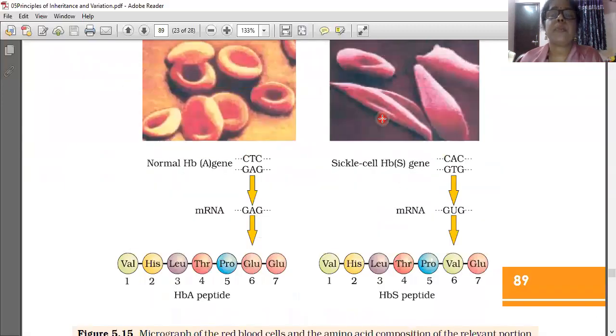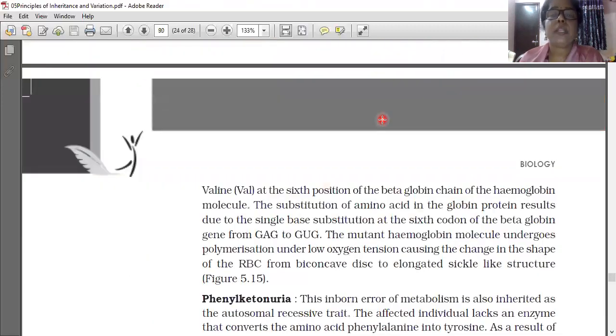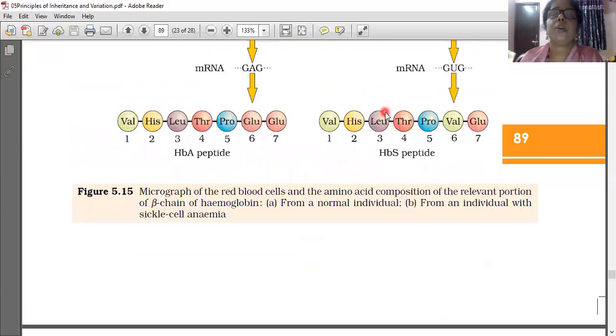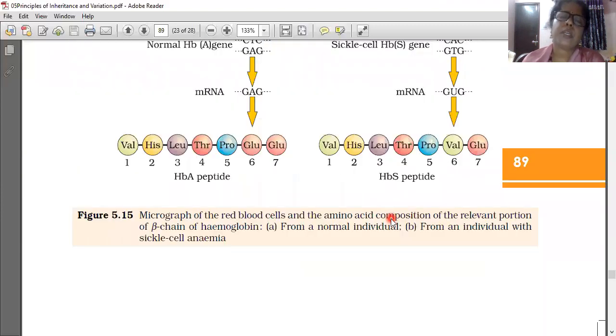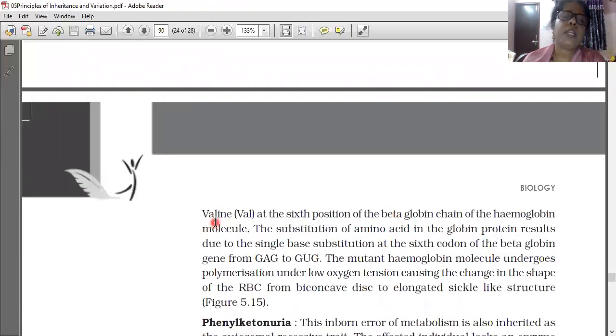Why is this defect happening? That is very interesting. This defect is happening because of glutamic acid. What is glutamic acid? Glutamic acid is an amino acid. This defect is caused by the substitution of glutamic acid by another amino acid. Which is that amino acid? Valine, at the 6th position of the beta globin chain of the hemoglobin molecule.